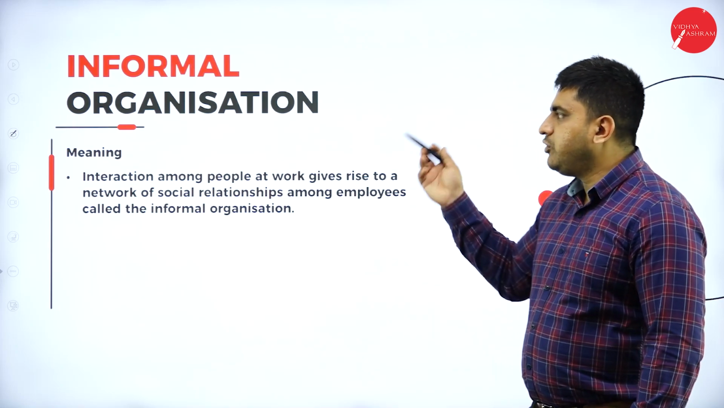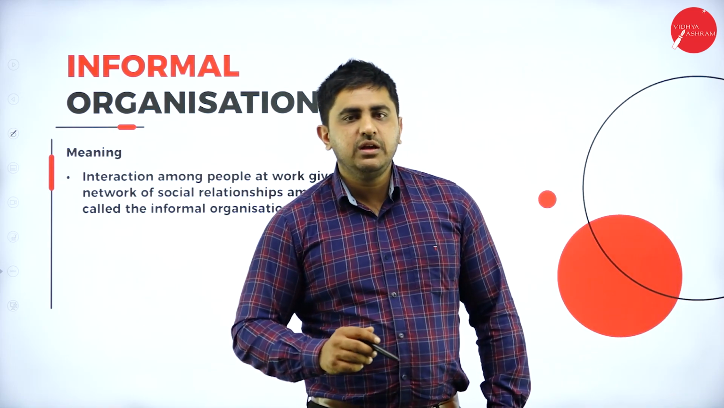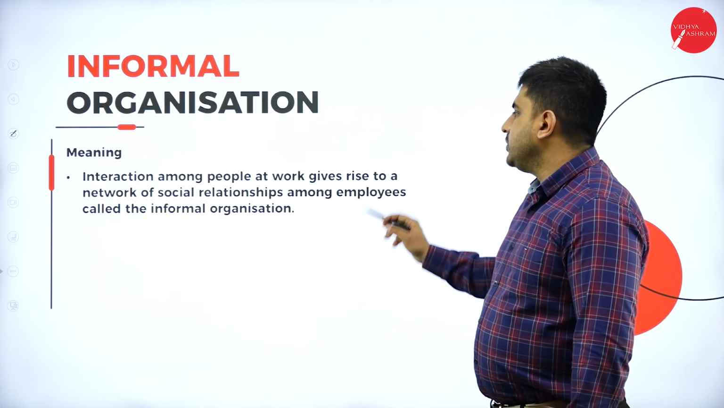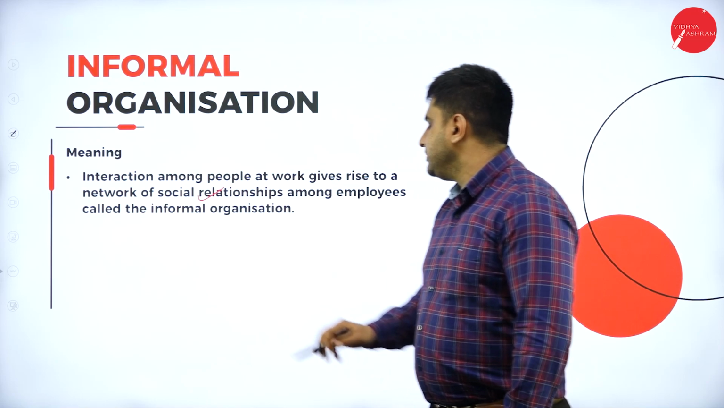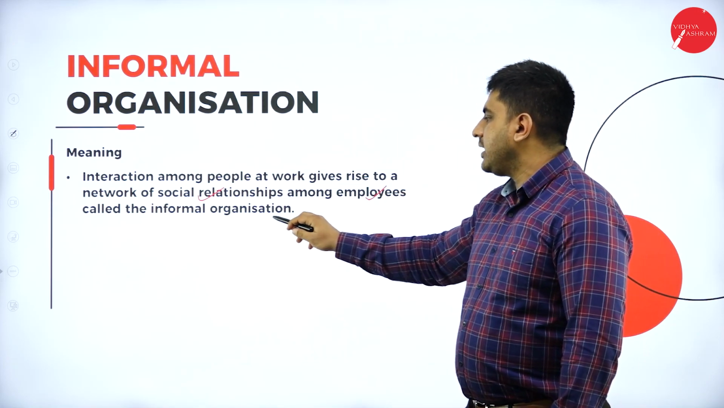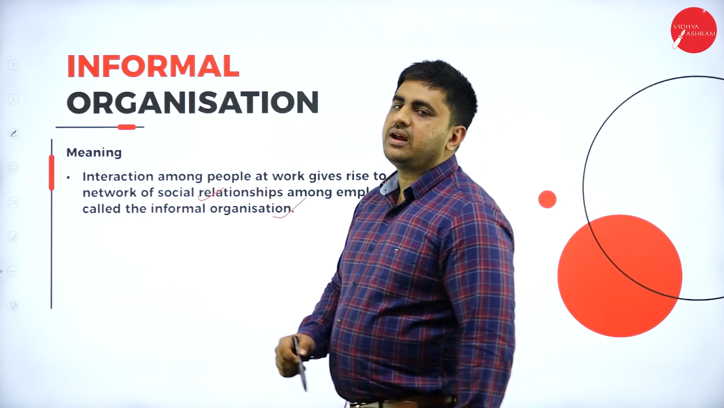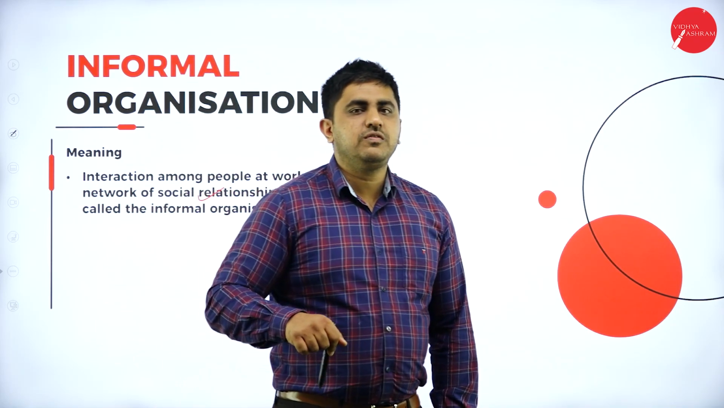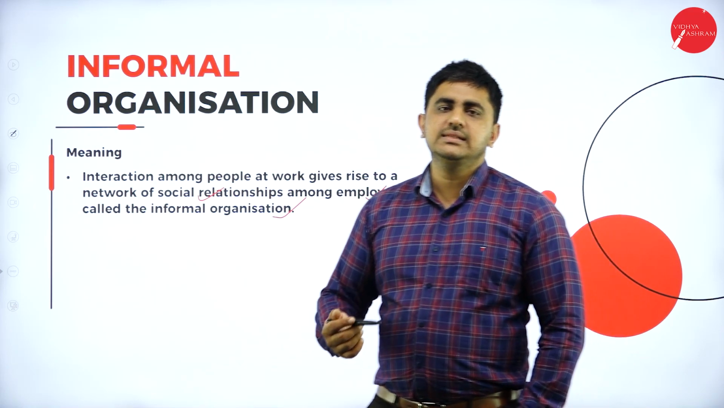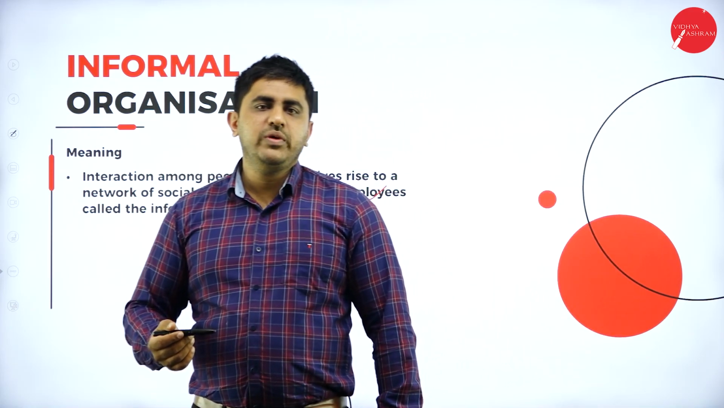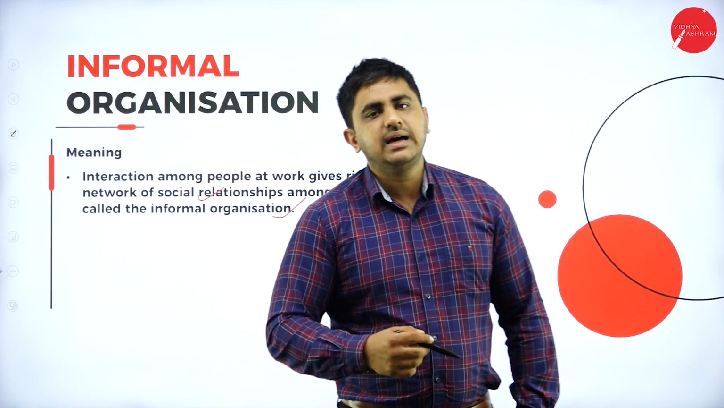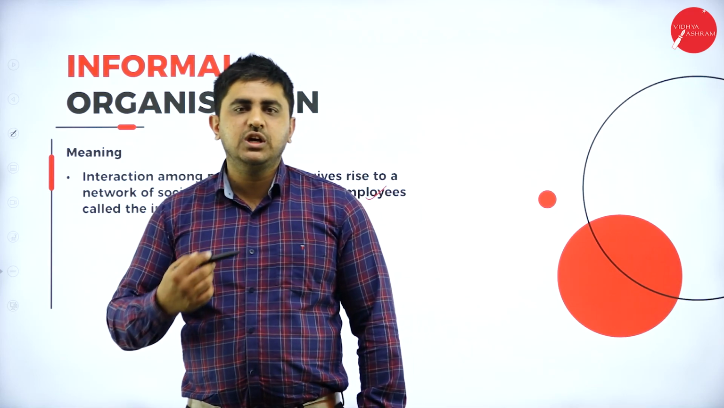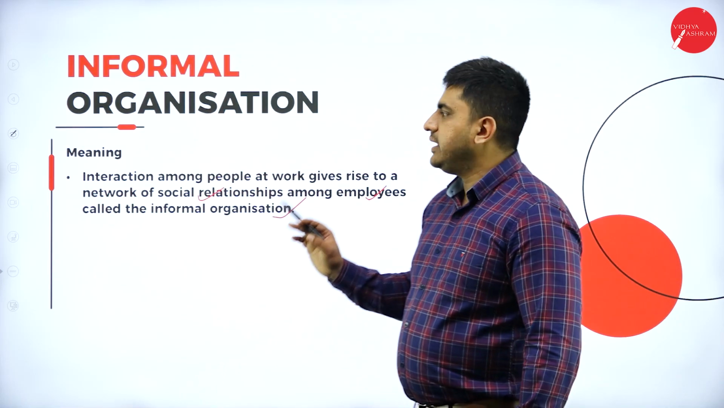So next we go for informal organization. So what is the meaning of informal organization? Interaction among people at work gives rise to a network of social relationships among employees called informal organization. That is, informal organization exists within a formal organization. Like, it is a group of people in the workplace discussing something about sports or a movie or a YouTube video. So this association of people inside the organization, they just talk in a casual way. This is called informal organization.